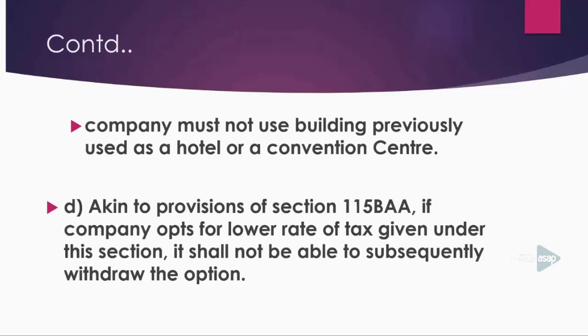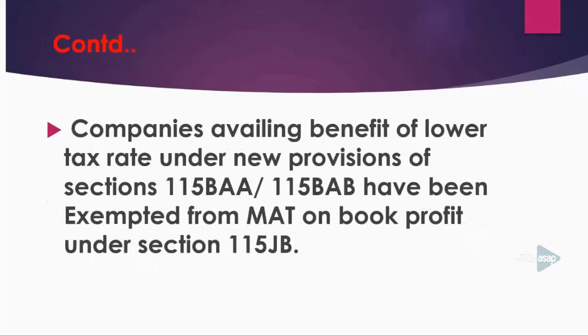Likewise, as per the provisions of section 115BAA, if a company opts for the lower rate of tax given under this section, it shall not be able to subsequently withdraw this option. Once you have opted for this particular option, you cannot change it. That's the most important point.